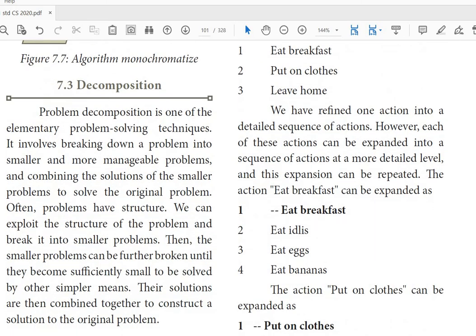Decomposition means simply that. Problem decomposition is one of the elementary problem-solving techniques. It involves breaking down a problem into smaller, more manageable problems and combining the solutions of the smaller problems to solve the original problem. So decomposition means splitting into many modules or segments. Again, they will rejoin the results to form the complete solution. That is decomposition.